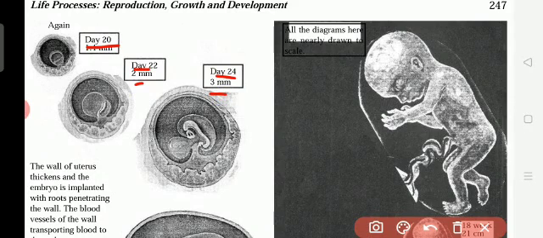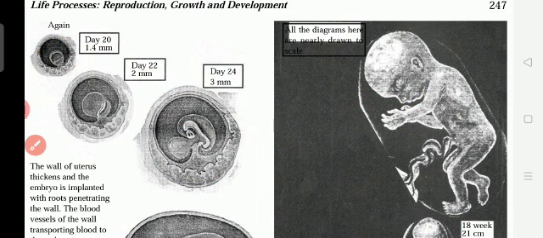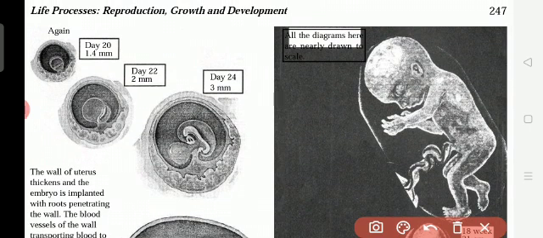Day 24, 3 millimeter. Now you see how the formation is taking place, and around the child one layer is there. It is called as an embryo. Okay, through which it will be holding the mother's womb, uterus. And one thing is there, it is the connection. So around the child one wall is there, and this is called as a placenta. Placenta means which connects the child and the mother.